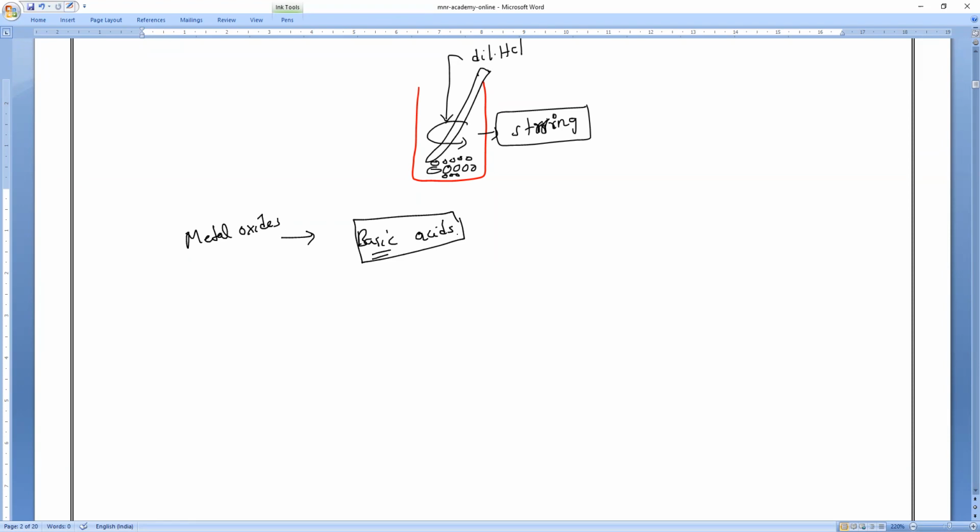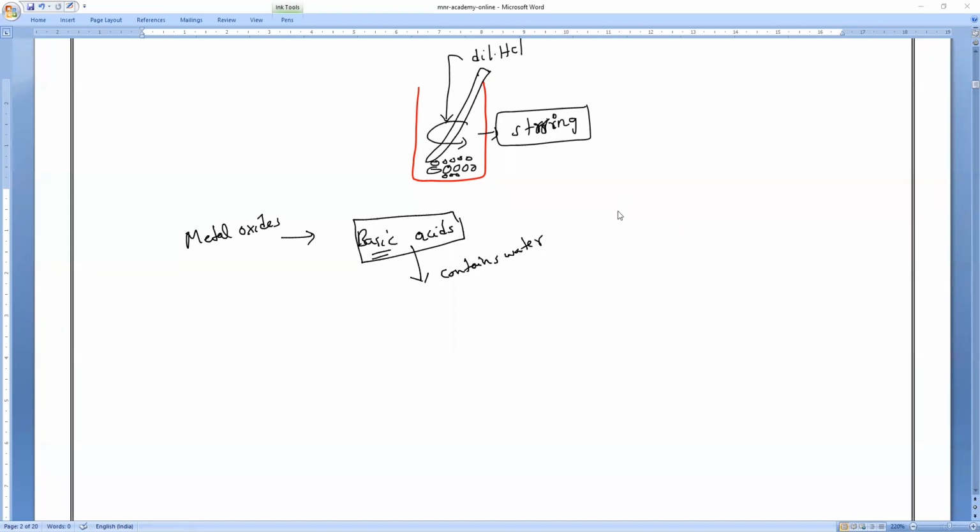So metal oxides are basic oxides. If these metal oxides contain water, they will form salt-like deposits in glassware and water pipes. You might remember that when water is continuously passing through a pipe, something like a white-colored plate of salts forms, so that water will never flow properly. Even in toilets, you might have noticed it.